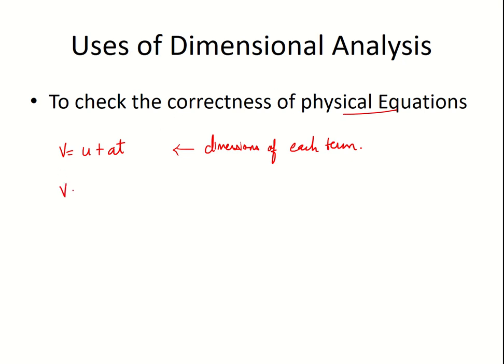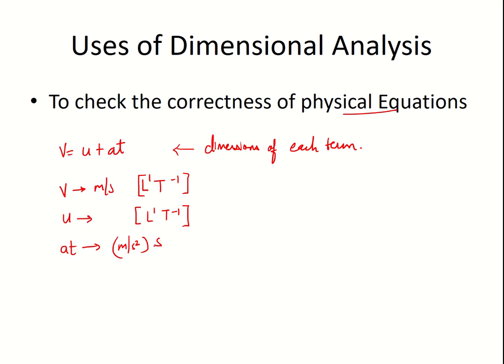For velocity, we have seen the unit is meter per second, and for meter you have L as 1 and time will be -1. So this is the dimension for velocity. U is also velocity only, so we will write that as L^1 T^-1. What about acceleration into time? So acceleration unit is meter per second square, right?